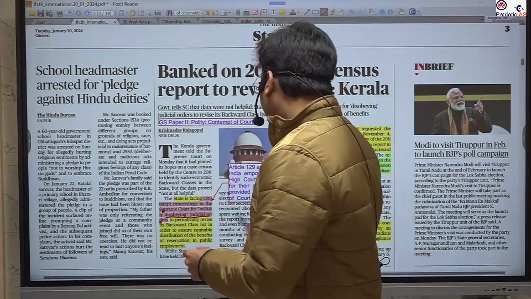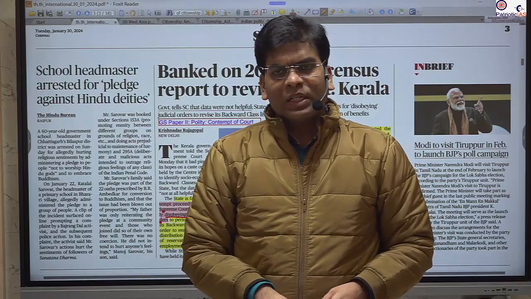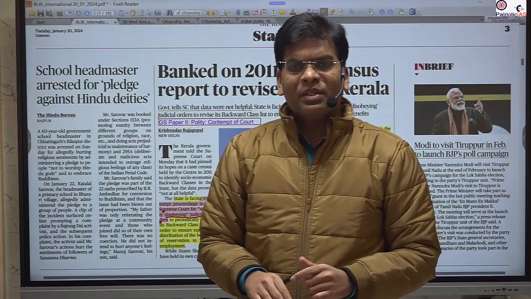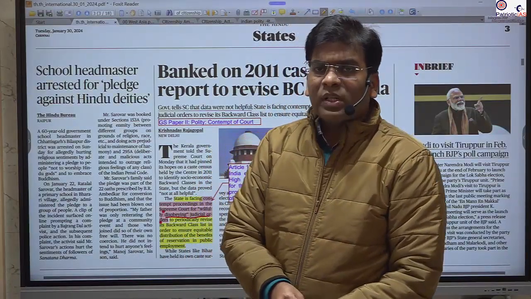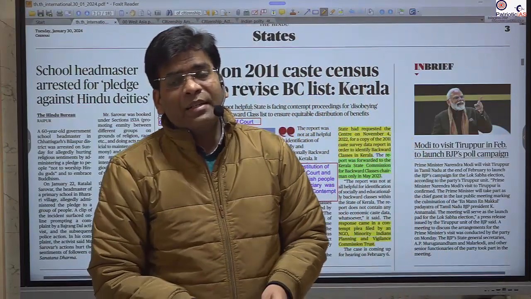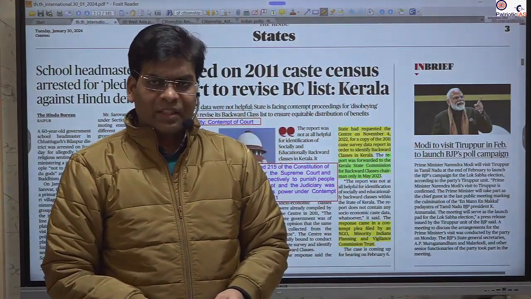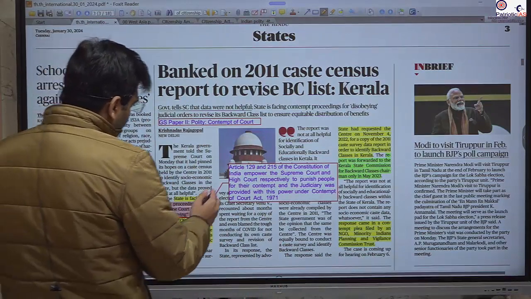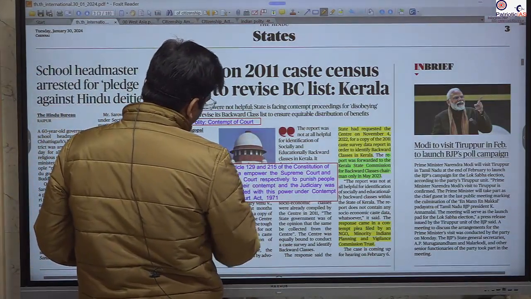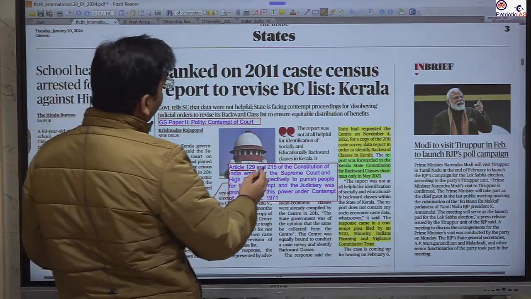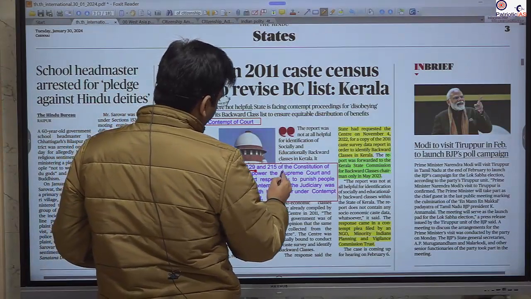Also, it protects the judiciary so that it cannot be pressurized whenever it is taking a decision. So it is provided for the independence of the judiciary, and Article 129 provides this power to the Supreme Court, and Article 215 provides it for the High Court.